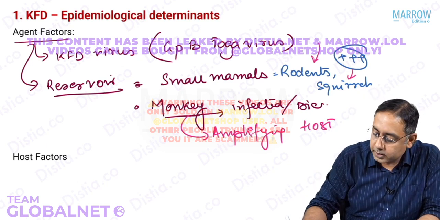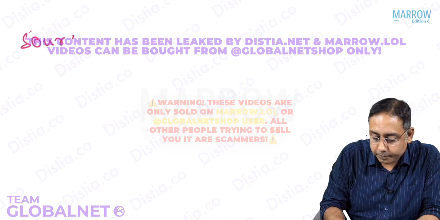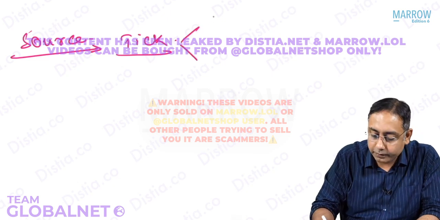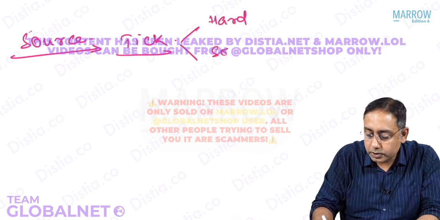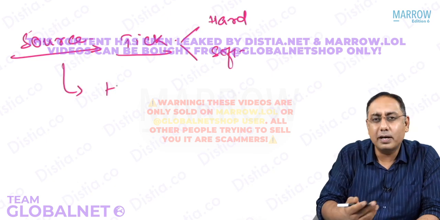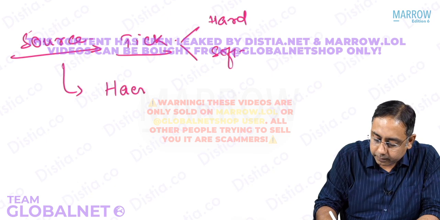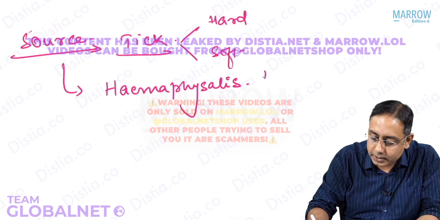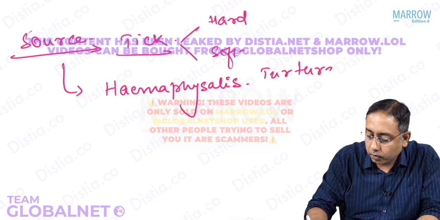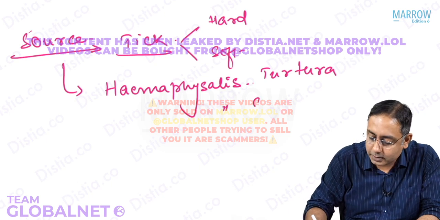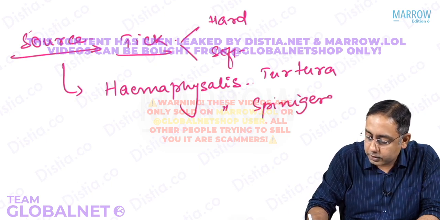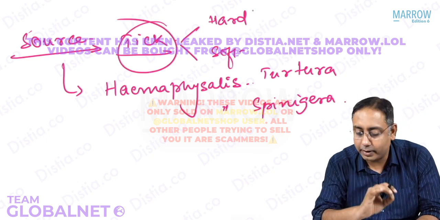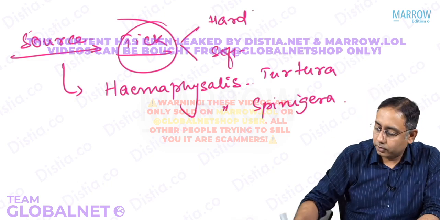What is the source of this KFD disease? The source is actually a tick. It could be both, effectively: the hard tick or the soft tick. The name of the tick you can remember if you want to: Haemaphysalis turturis, or we can also have Haemaphysalis spinigera. So if you want, you can just remember the name of the tick. Otherwise, please note that it is transmitted both by the hard tick and the soft tick. So that is the source.